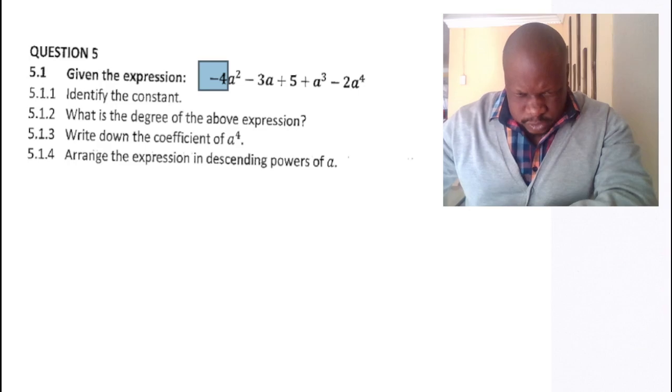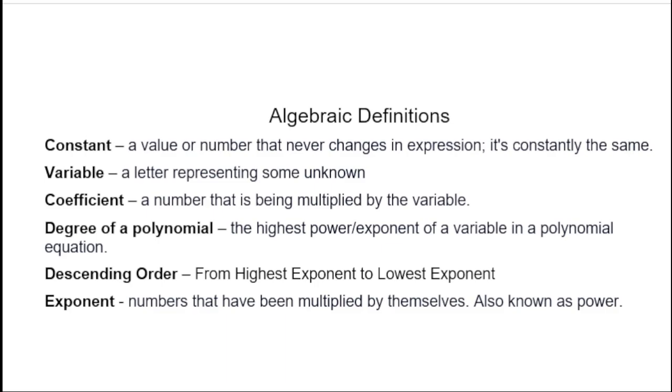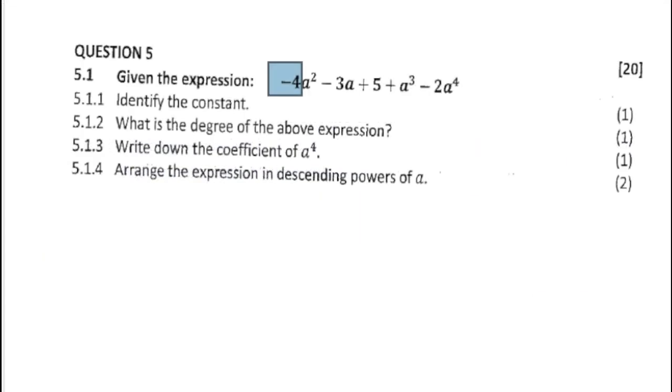Let's move on to the next definition here. After the coefficient, we will have the degree of a polynomial. The degree of a polynomial basically is the highest power or the highest exponent. We'll get to what an exponent is. Let's move on to the PDF again.